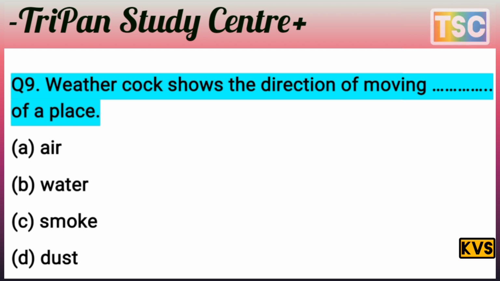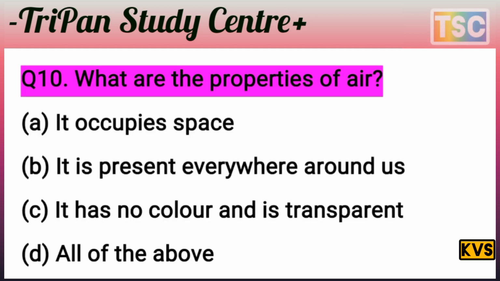You know that the answer is clear. Air, that's important. The air is the most important. The weather clock shows the direction of the moving air or place. A option is correct here. And let's see the next question here. Next question on your screen.